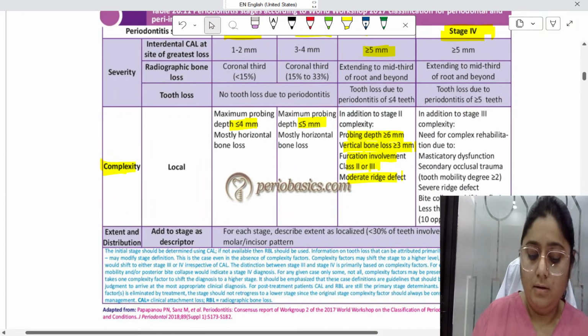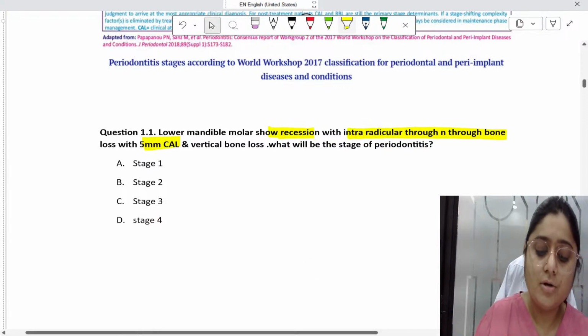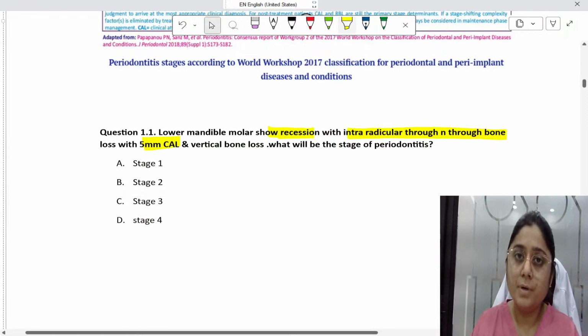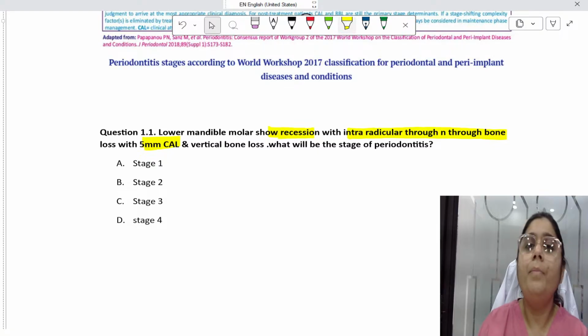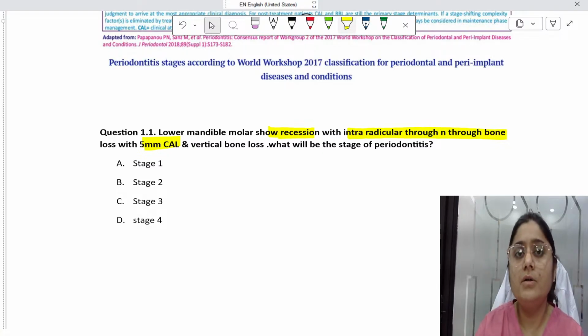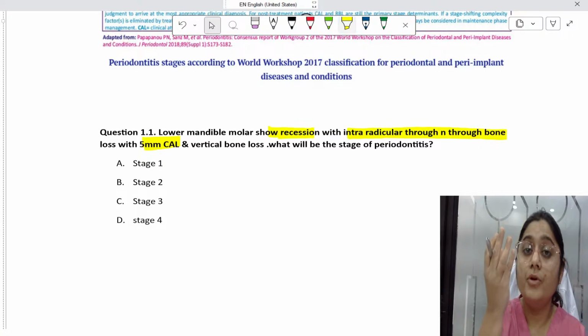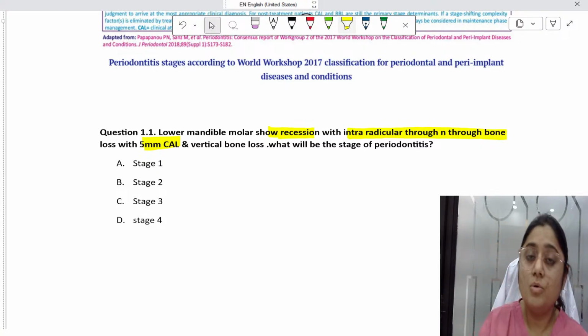Look here. This is recession plus an intraradicular through and through bone defect. I hope you remember that in Glickman's classification, in grade 3 also there is a through and through defect. But why can the probe not pass through and through the interradicular bone defect? Because the soft tissue is attached to the dome of the roots. So the probe cannot be inserted, but there is a through and through bony defect present.